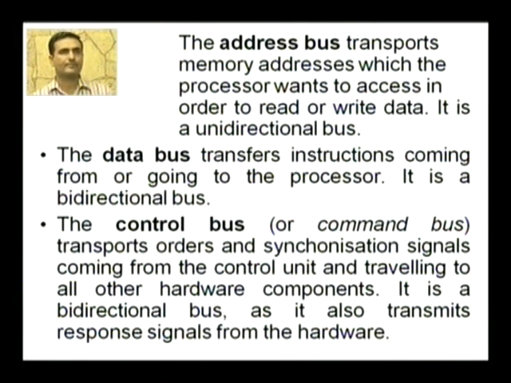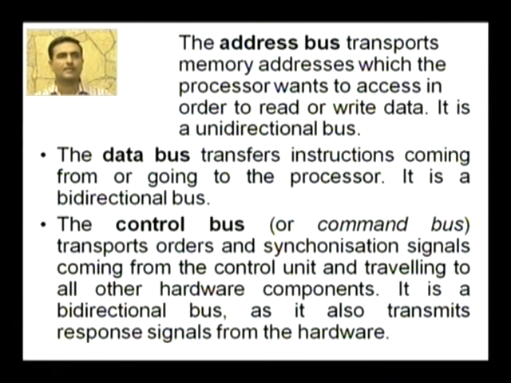Next is the address bus. Address bus transports memory addresses which the processor wants to access in order to read or write the data. And the address buses are unidirectional buses. We can say that they transfer the addresses only in one direction, that is from processor to the memory. The address which has been generated by the processor to read or write something into the memory is transferred on the address bus.